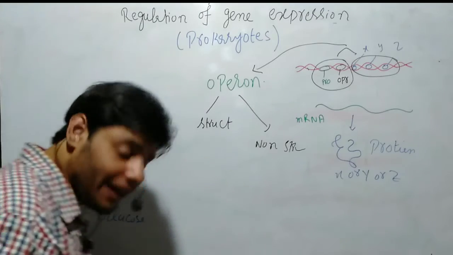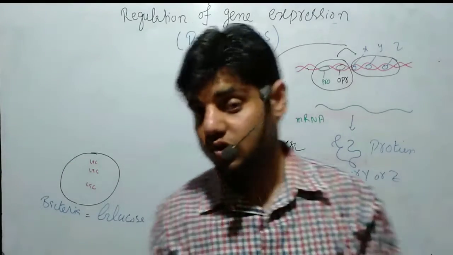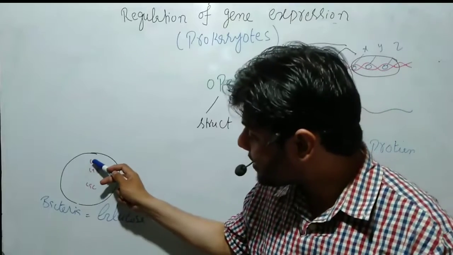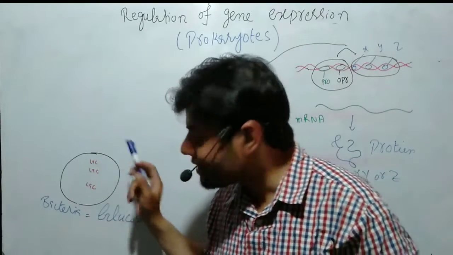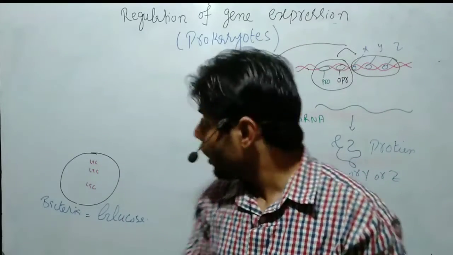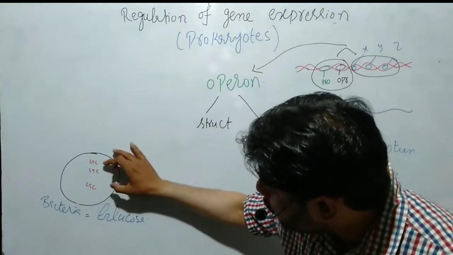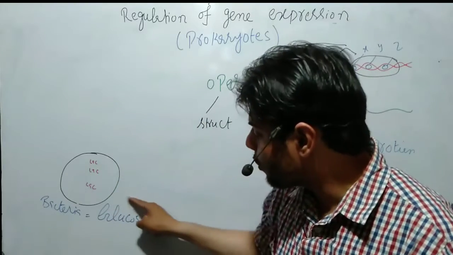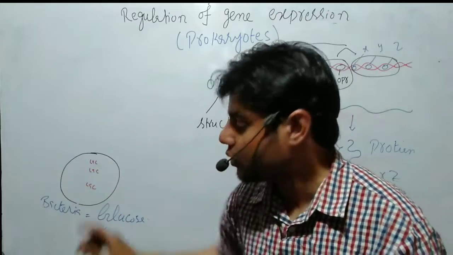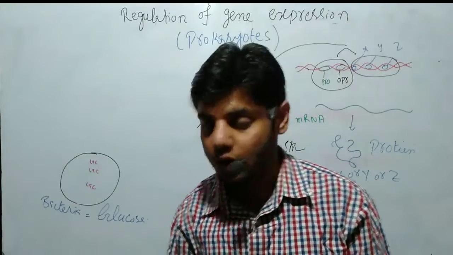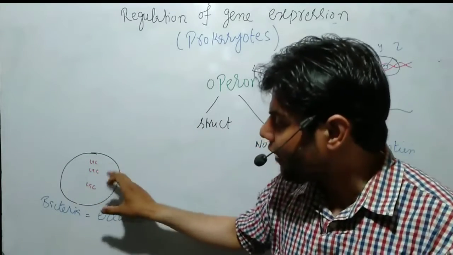Now, inside the lactose we have glucose. The bacteria doesn't need the lactose itself, but inside the lactose there is glucose. So this lactose has to be broken down to produce glucose, and when the glucose is produced, the bacteria use it. So inside the medium we have all this lactose.